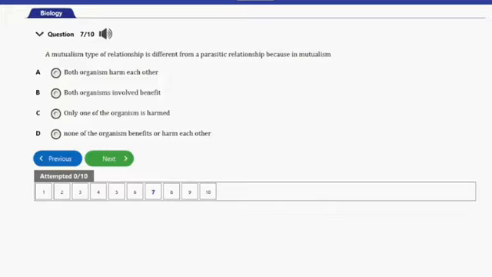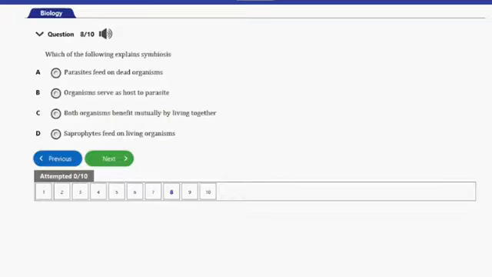Both organisms harm each other, B, both organisms involved benefit, C, only one of the organisms is harmed, D, none of the organisms benefit or harm each other. So in mutualism, both organisms involved actually benefit, and that's option B here. Let's go ahead and consider the next question. That's question number 8 here.